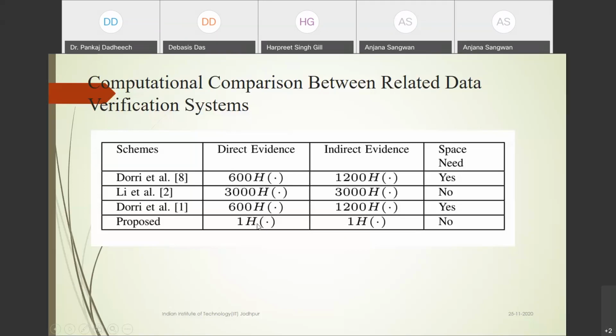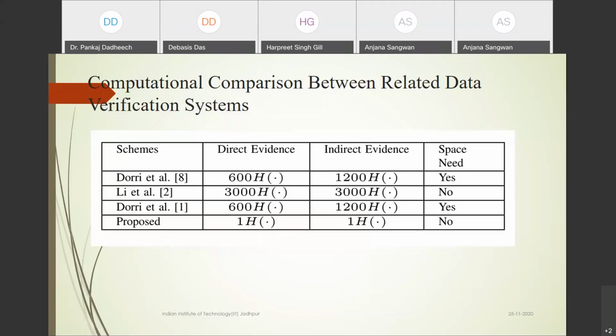But in our case, we are using a single hash operation. So for one hash, if the computation cost is 50 milliseconds, then in our case it is only 50 milliseconds. In their case it is 600 multiplied by 50. So in our case the efficiency is there, and we compared and proved it.